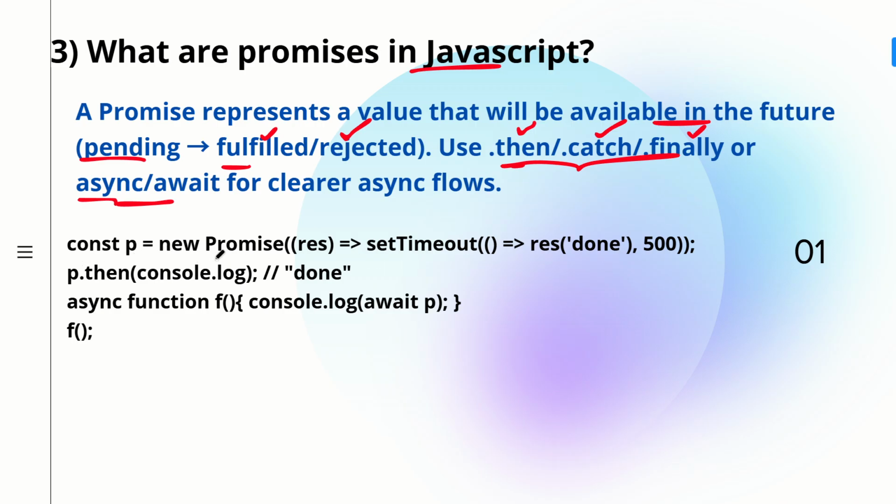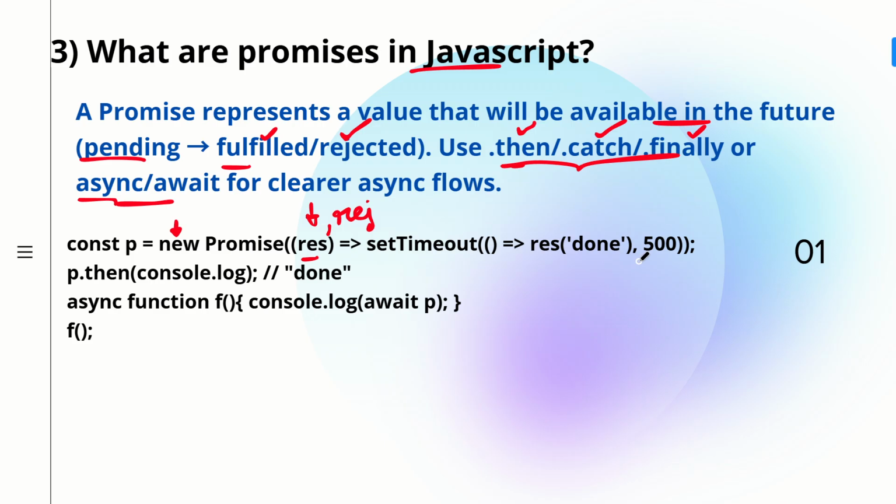Now the example of how you can make a promise. You have to make use of the new keyword, and then you write Promise, that you are trying to initialize a new promise. Then there are arguments. There are two arguments which you can pass: resolve, reject. After res, that is resolve, you can write rej, that is reject. But that is optional, you can also do with one argument. Since it is just a small example, here I have made use of resolve.